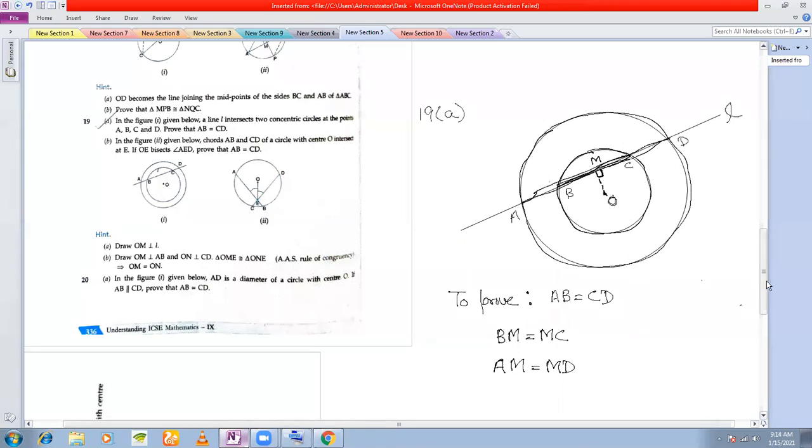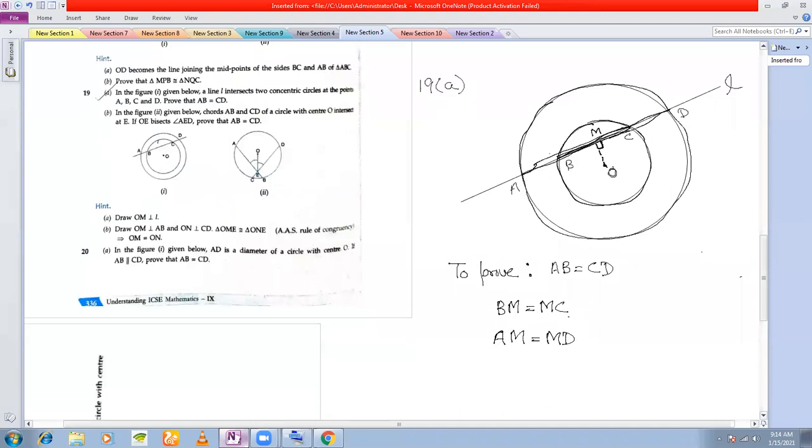So now what I do here is, if BM is equal to MC and if AM is equal to MD, that means I can write here AM minus BM, because they are equal, these two, AM minus BM must be equal to MD minus MC. Can I write or not? Yes.